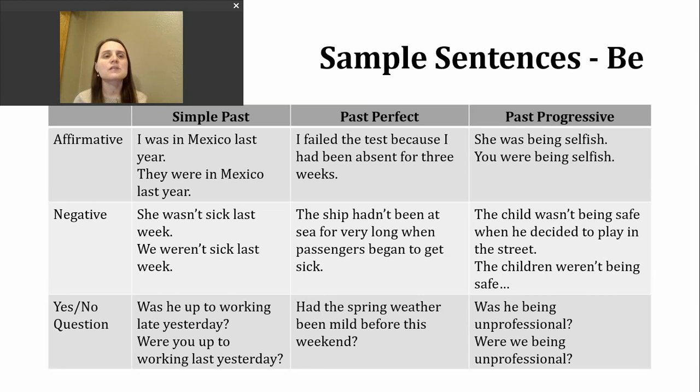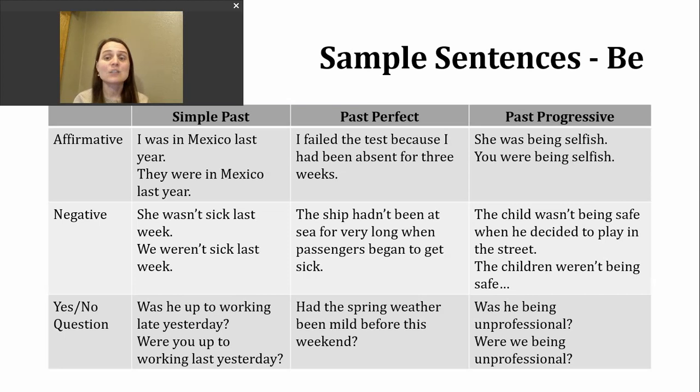These examples are really talking about behavior or how someone might have been acting at a particular time in the past. She was being selfish. You were being selfish. If we want to make negative past progressive statements, all we need to do is add not after our be verbs.